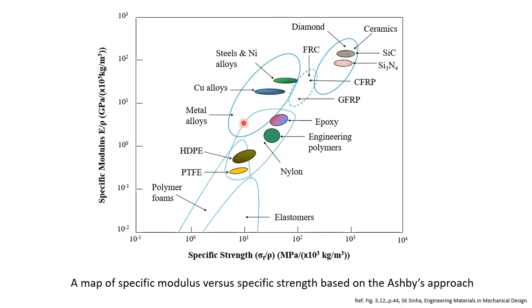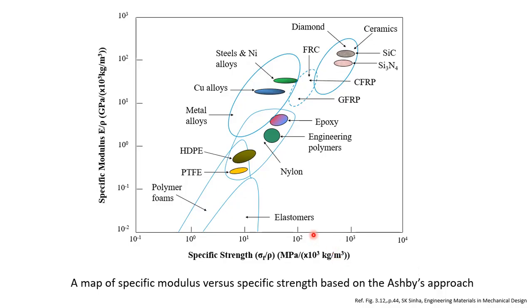The plastics are not very good in their pure form. So the plastics can be good material in the form of composites, but in their pure form, they are not very good for structural application where we need high specific strength and high specific modulus. Similarly, elastomers and polymer foams are not very good in terms of these requirements.